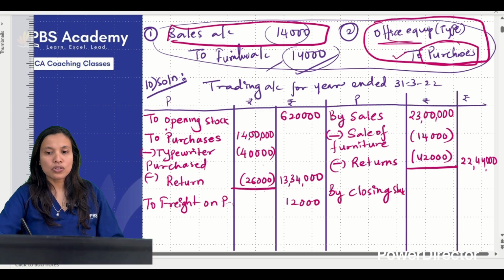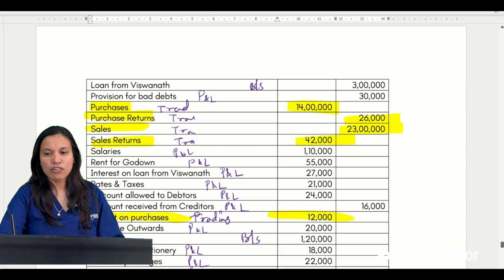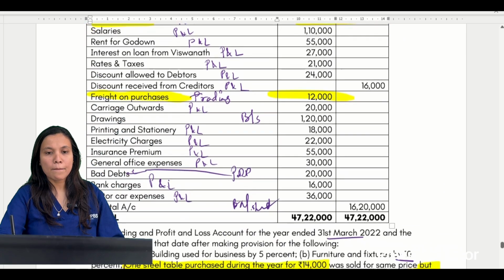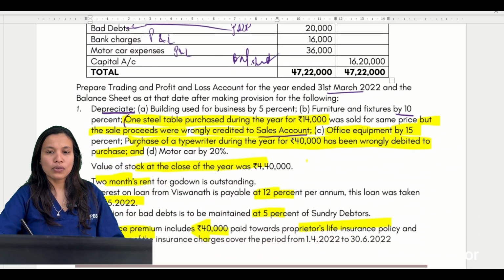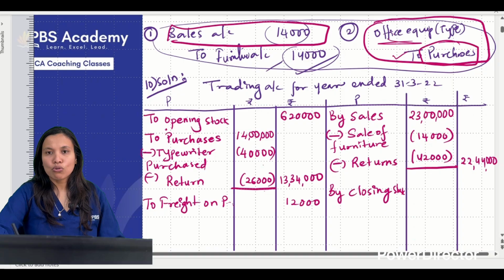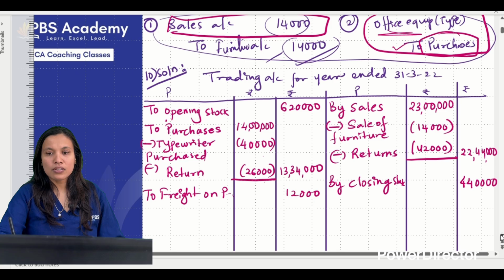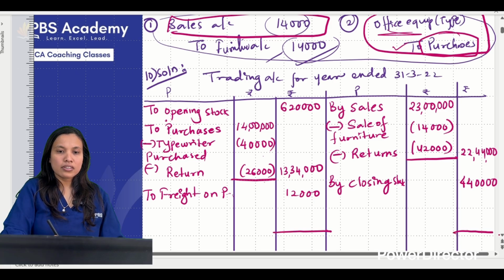Next item we write in the trading account is by closing stock. Correct? Closing stock was given in the adjustment as 4 lakh 40 something. Yes, 4 lakh 40,000. So closing stock is given as 4 lakh 40,000. Now our trading account is almost complete. Just do the totals, find out the difference, write the gross profit.